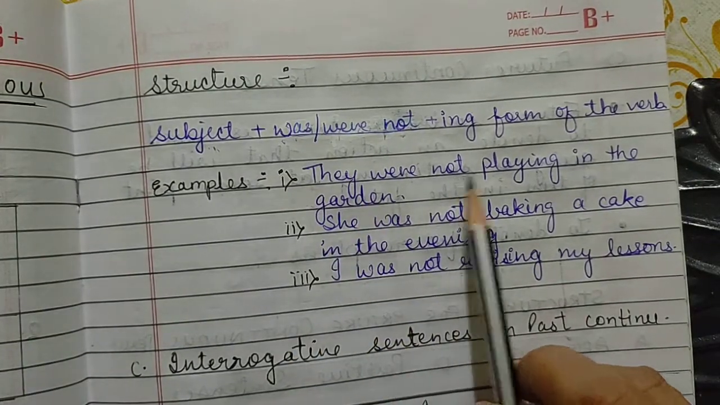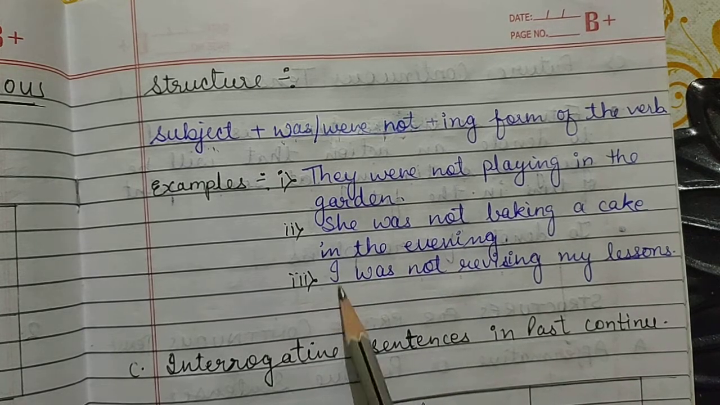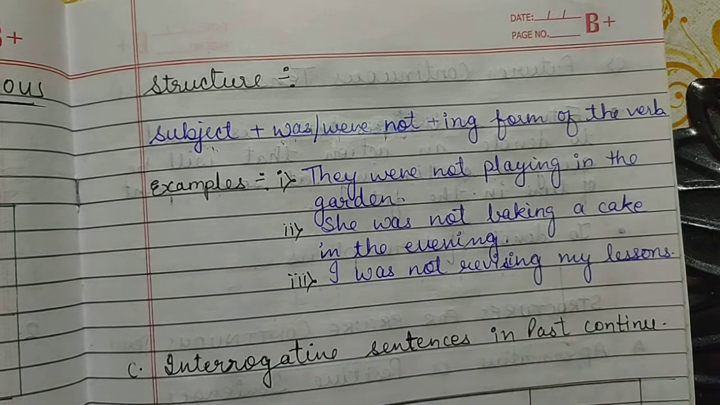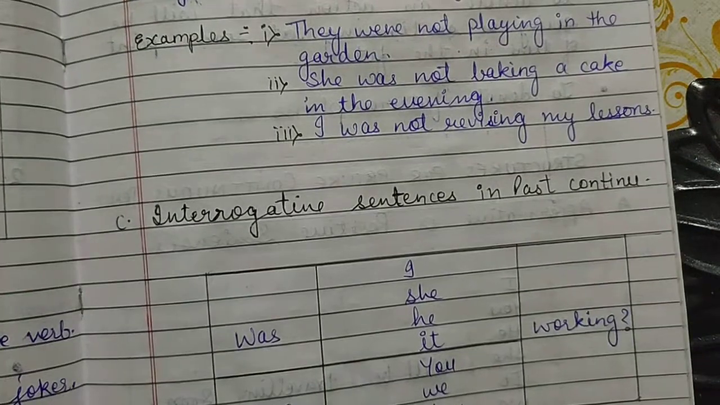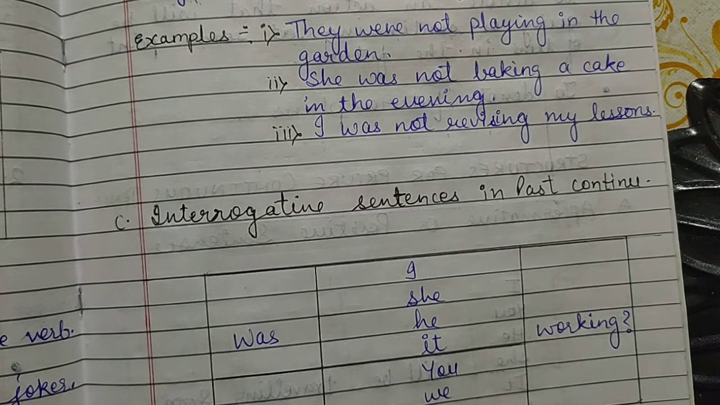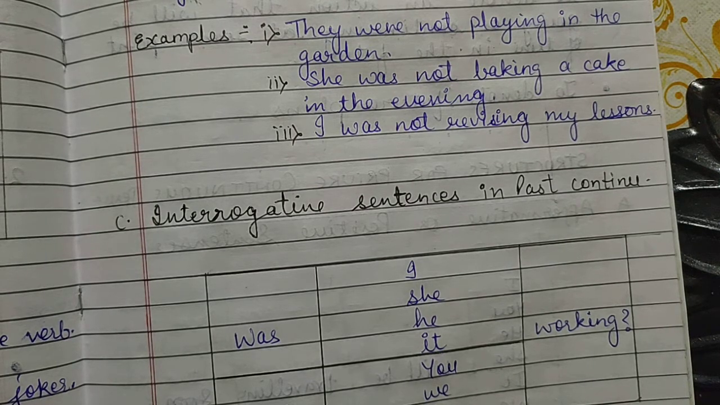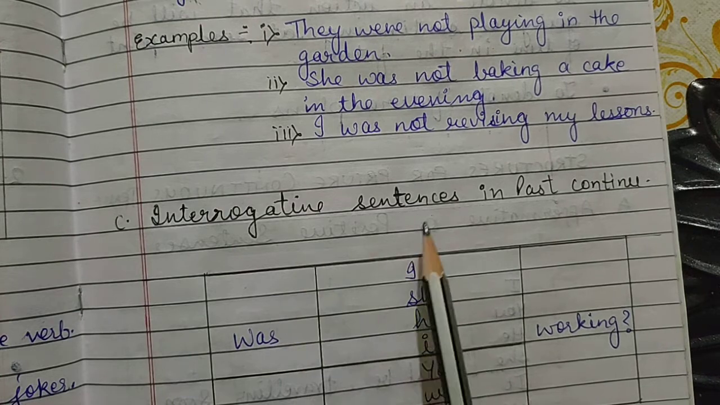Examples: they were not playing in the garden, she was not baking a cake in the evening, I was not revising my lesson. Okay, now let's move on to the third kind of sentence in past continuous tense. First we have learned the structure of positive sentences. Then we have learned the structure of negative sentences. Now it's the third and the last kind of sentence in past continuous, that is interrogative sentences.